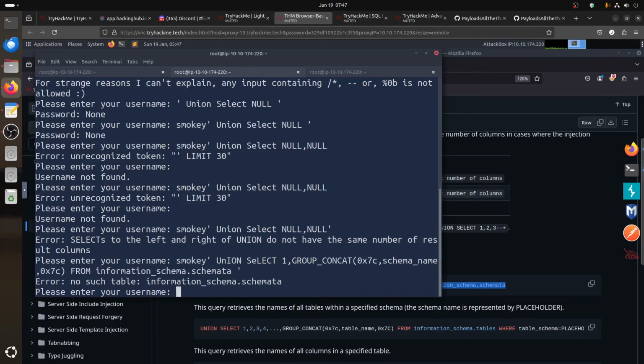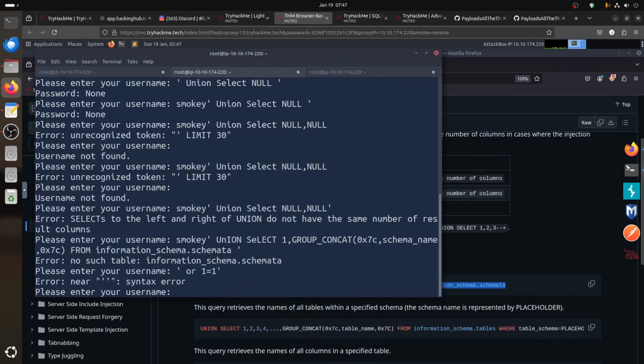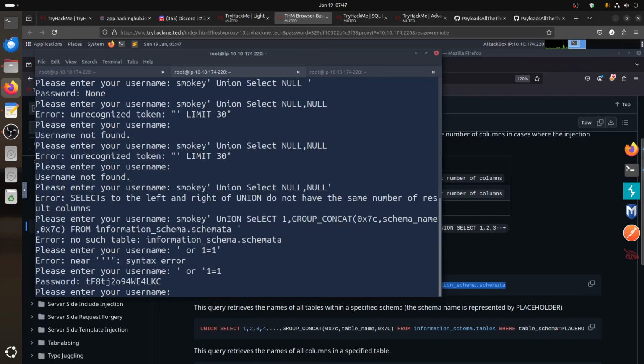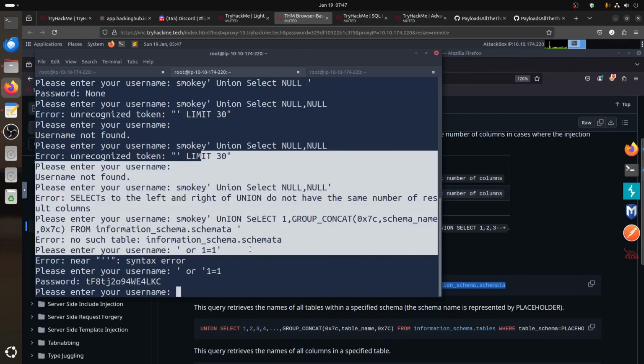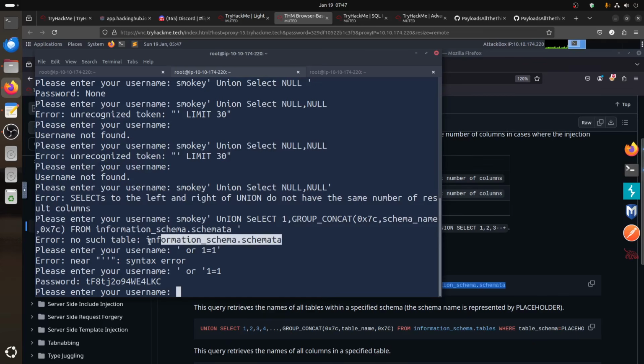So what exactly, remember the one that we know works is like 1 equal 1, and this we get, oops, supposed to work. Or 1 equal 1. Okay, we get that. So it's not information, so you can guess we are not in MySQL here. So this is the default MySQL table, at least to the best of my knowledge.